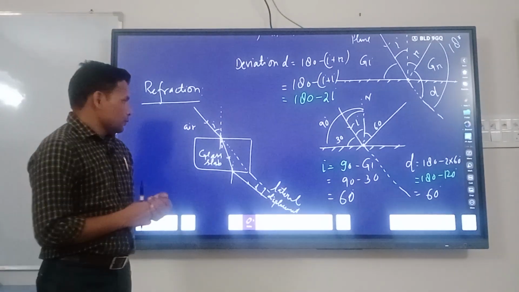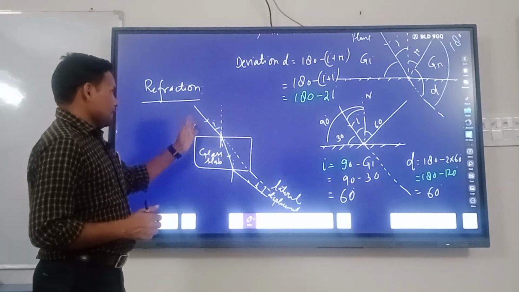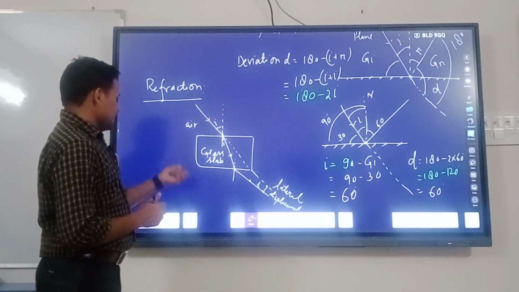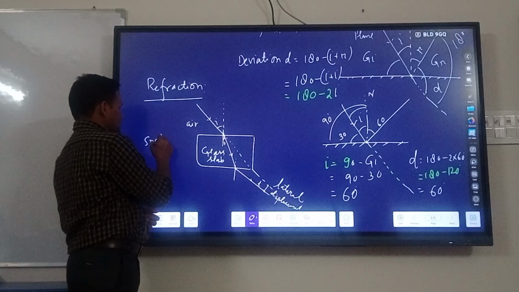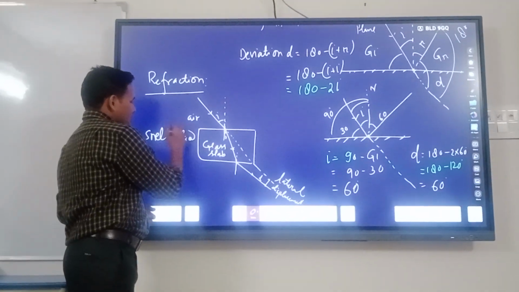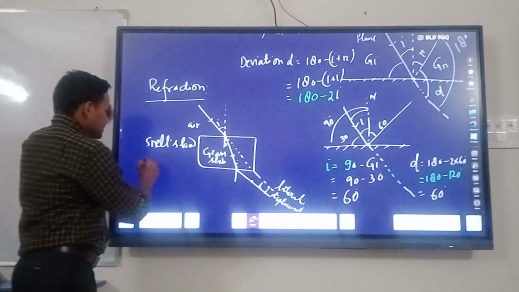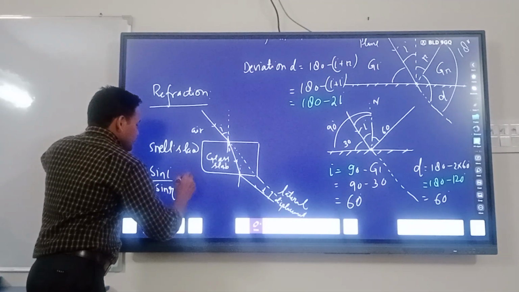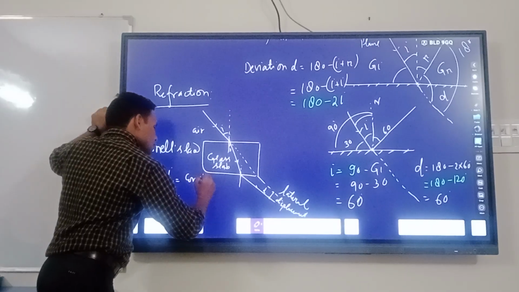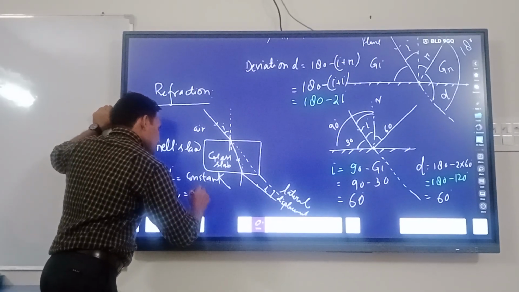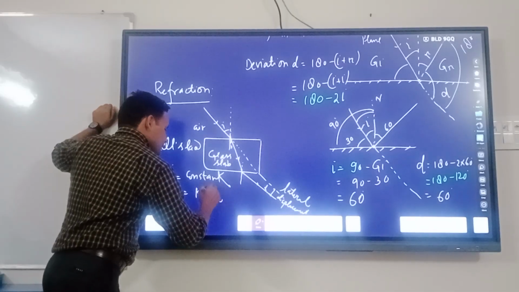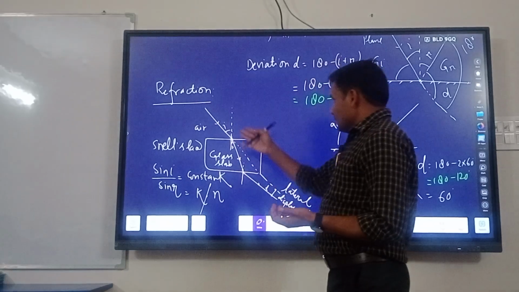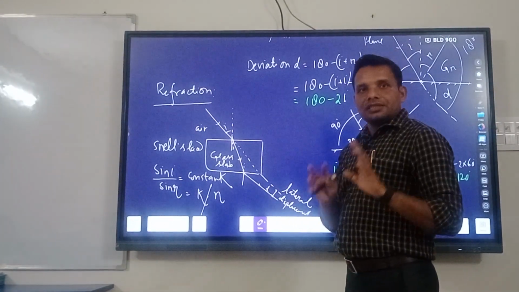Here there are two laws. One: the angle of incidence, normal and refracted ray lie on the same plane. Another law is Snell's law. What is Snell's law? The ratio of sine I upon sine R is equal to a constant. You can also write it as K or refractive index N. So this is the refractive index also. Why? Because the refractive index of air and glass is different.